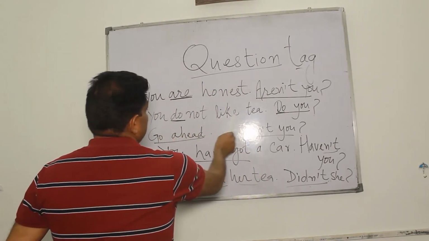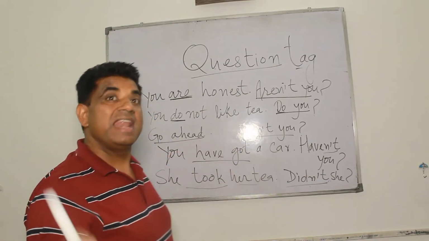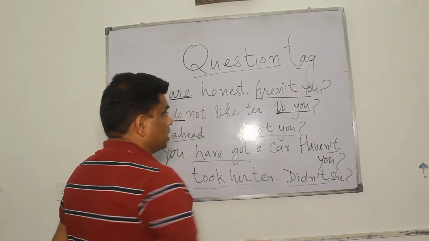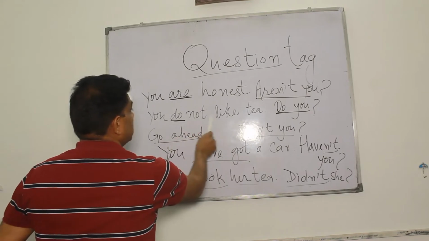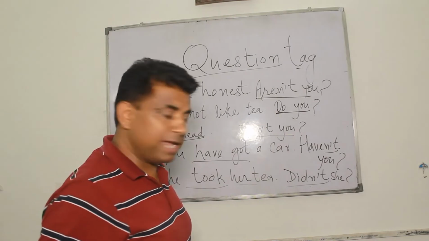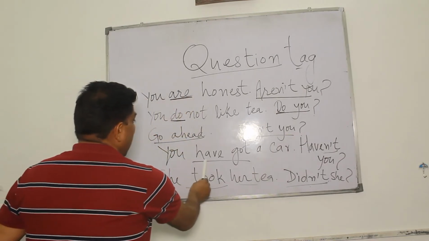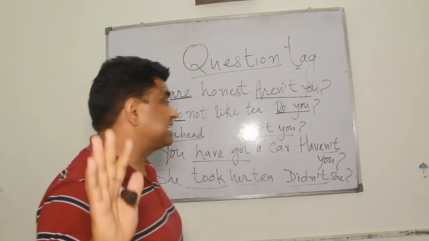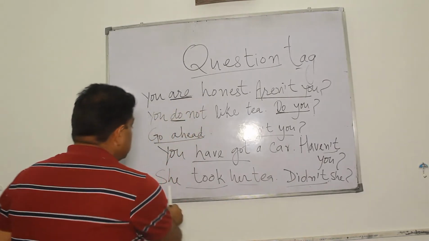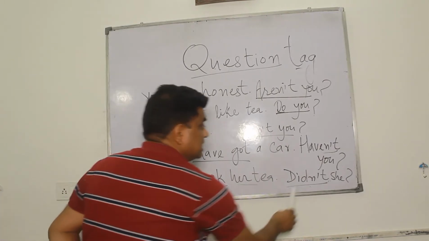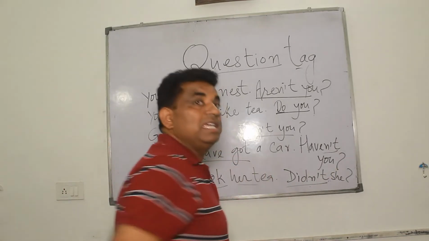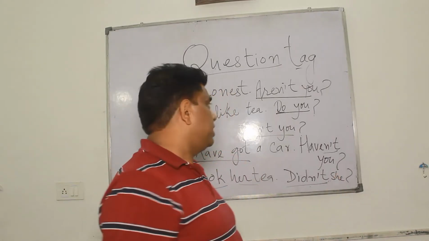You do not like tea. Now this sentence is in negative, so the question tag would not be negative, it would be positive. Do you? And you have got a car. Haven't you? And she took her tea. Didn't she?